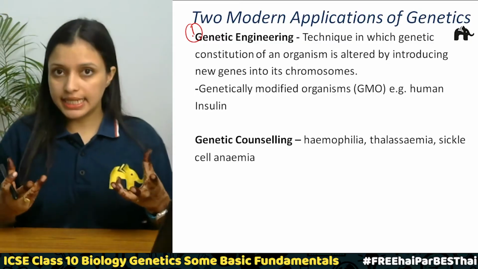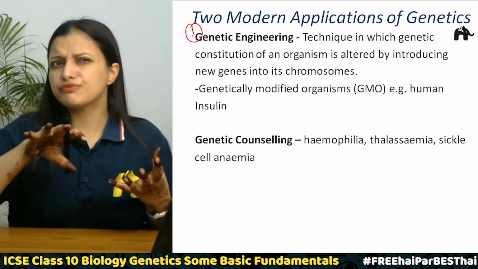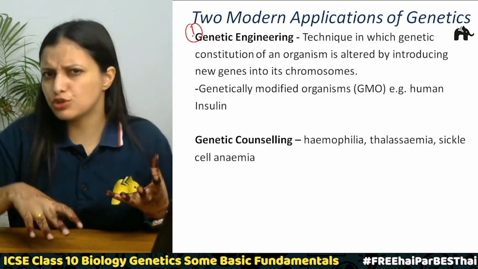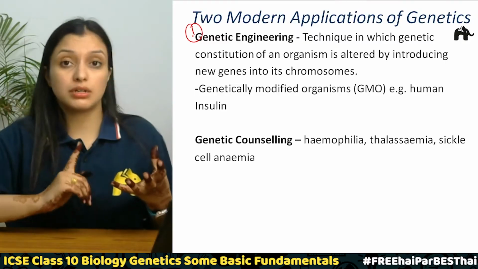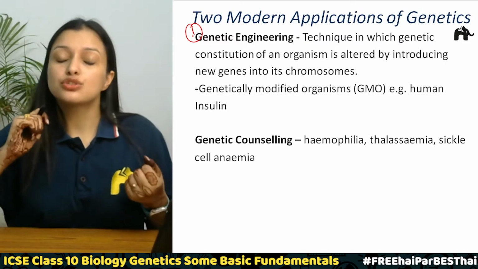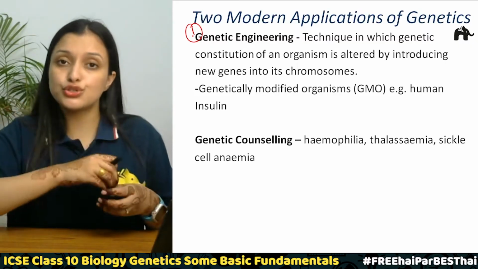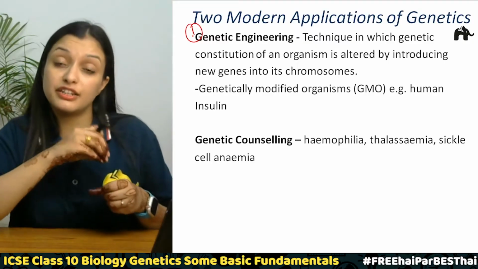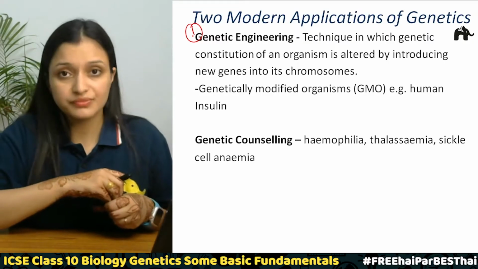Just in case, say there is an organism in which one gene is defective, so it is not functioning properly, and that will affect his complete body, his complete living, correct? So what is done, a new gene is introduced in place of that gene. That defective gene is replaced by the new gene, correct?